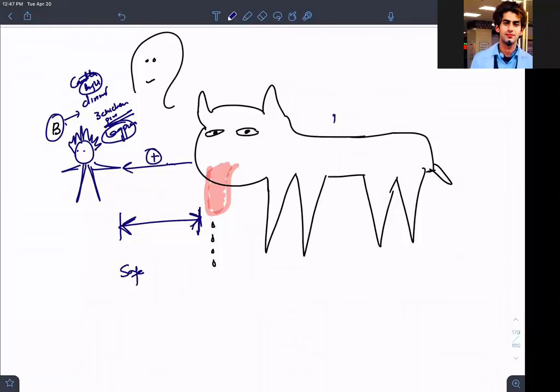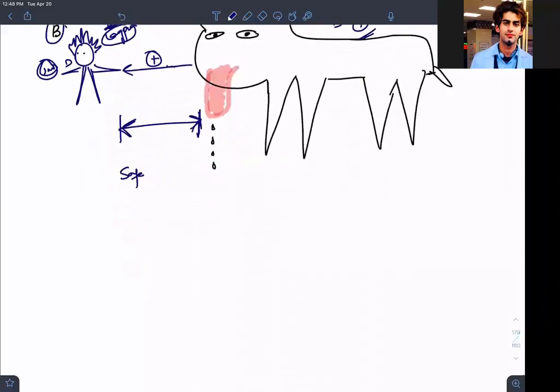The dog will stimulate the sympathetic nervous system of this person, and both are activating their own sympathetic nervous systems. He is ready to eat him, and this person's sympathetic nervous system is getting stimulated because of fear, stress.